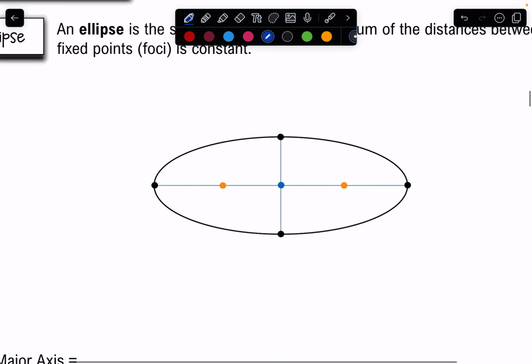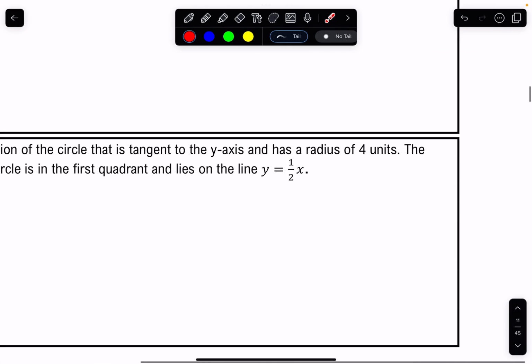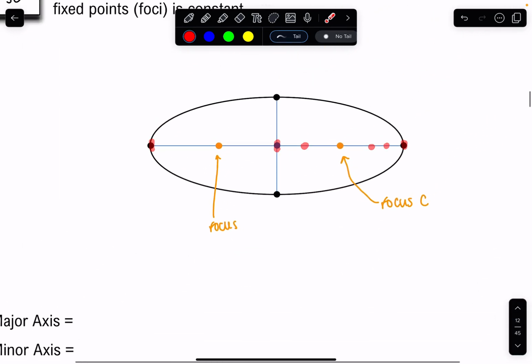So let's start with those two fixed points that I was talking about. Well, we were talking about these points right here. So these are your focus points. We give that the letter C. So anytime I'm talking about C, that is my focus point. Plurally, those are foci. Now they can be anywhere in between this point and this point. So they can float anywhere. They could be right here, could be right here, could be right here. It just depends on the equation, okay?